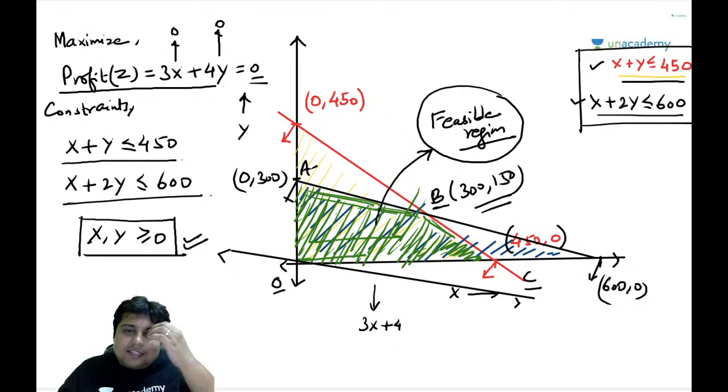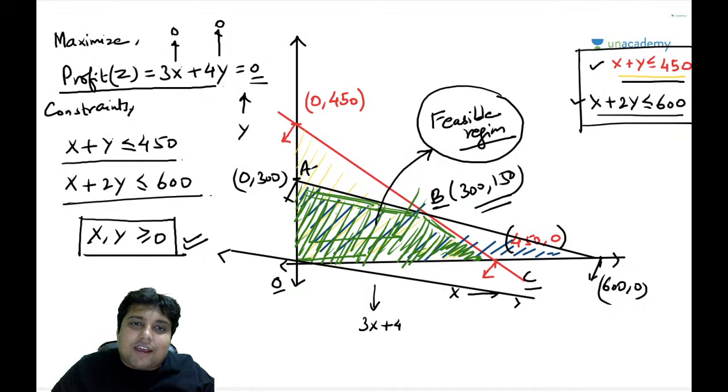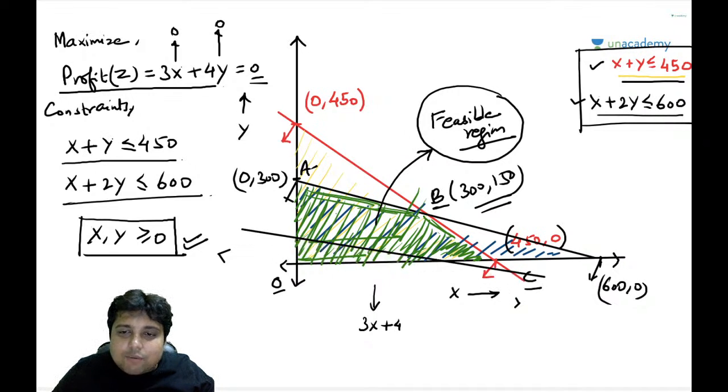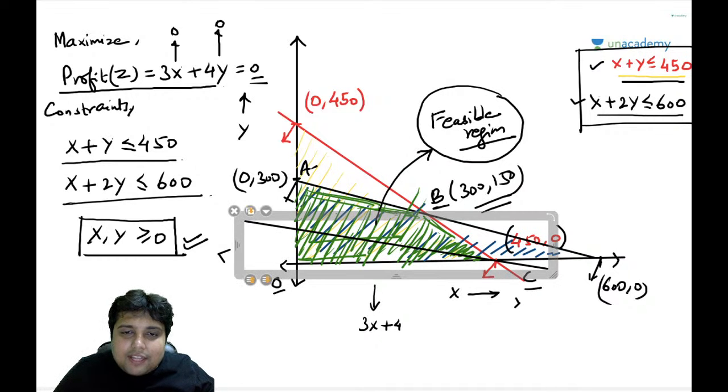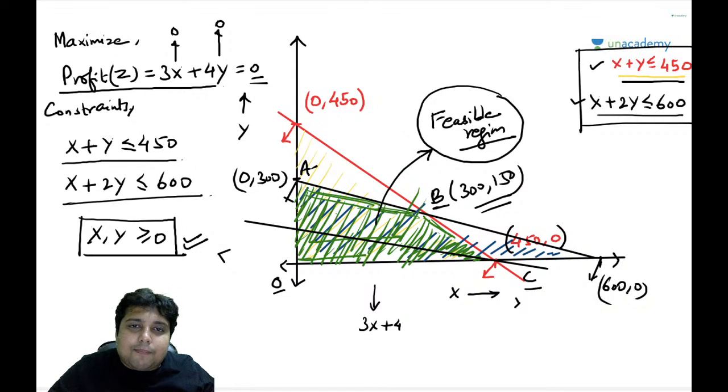If I take this line inside the feasible region, the values of x and y will increase. Right now the values of x and y are such that the profit is equal to 0. But if I shift this line inside the feasible region, let's say up to here, then at this point there is some value of x, at this point there is some value of y, and the profit will basically increase.